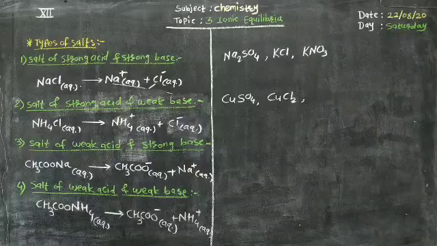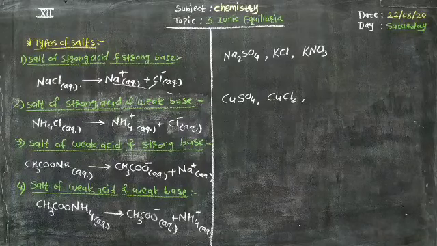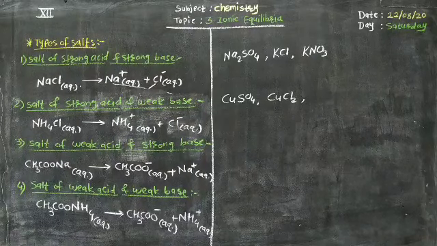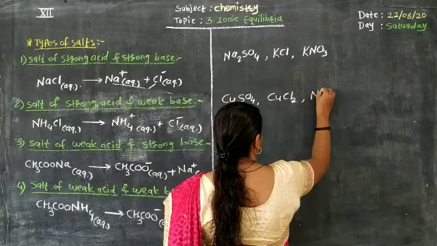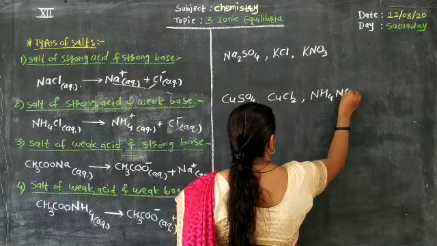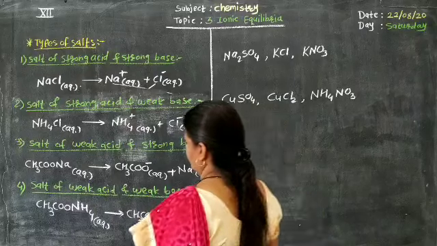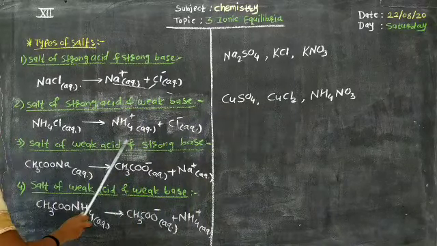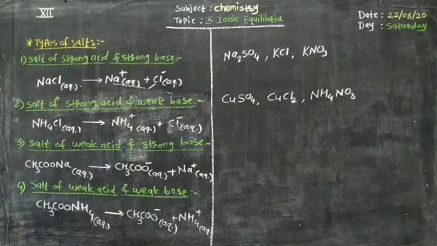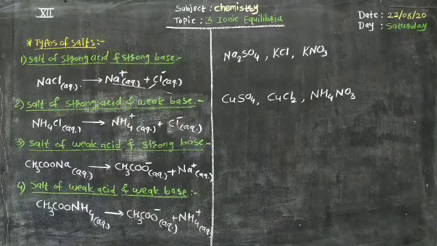CuCl2 (copper chloride), CuSO4 (copper sulfate), and a third example is NH4NO3, ammonium nitrate, a salt of strong acid and weak base, etc. For the third type, salt of weak acid and strong base, there are some other examples, and you have to remember those examples.